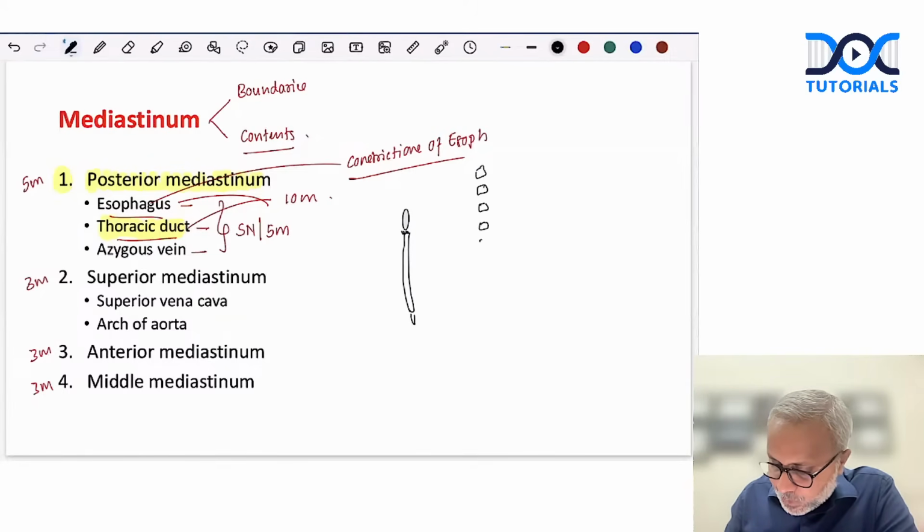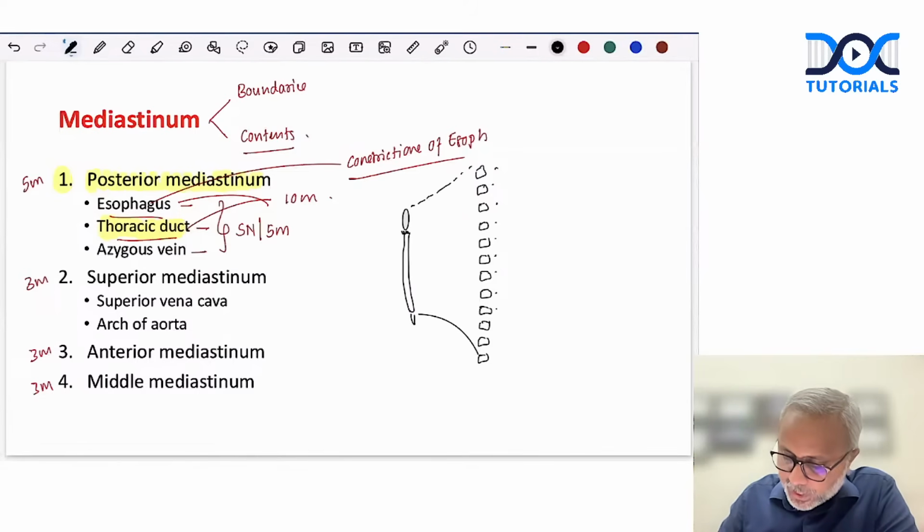T1, T2, T3, T4, T5, T6, T7, T8, T9, up to 12. So here we can show the diaphragm, and here we can show the thoracic inlet, right? And this is the sternal angle of Louis, right? So the boundaries are ready now.